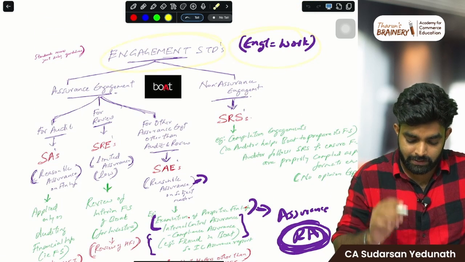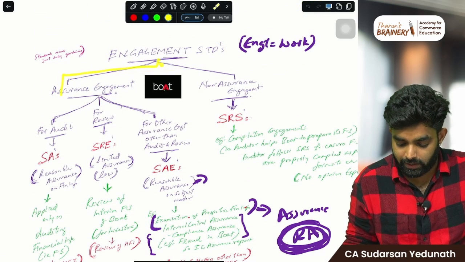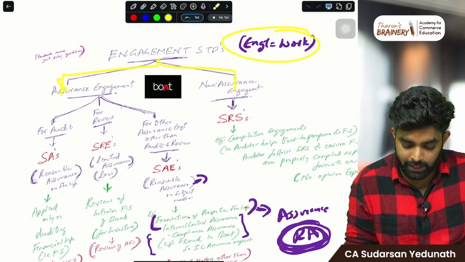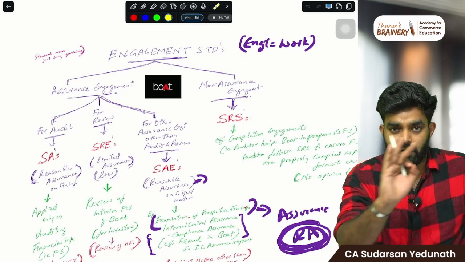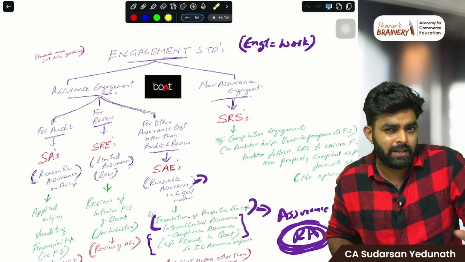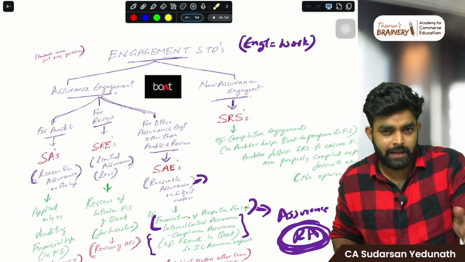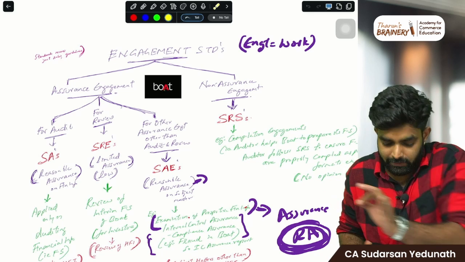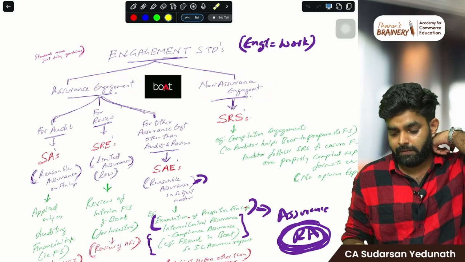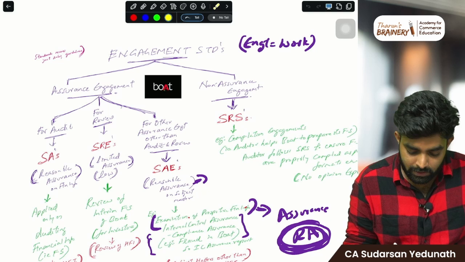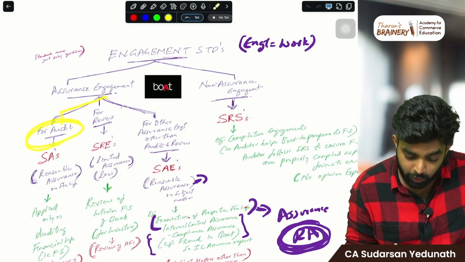Engagement standards means there are two types of engagement. First is assurance engagement, where we give some sort of assurance that it is correct or not. I mean, we check everything and we give a guarantee, a small level guarantee. Non-assurance engagement is also there, where we don't give any guarantee. So in assurance engagement, there is auditing.